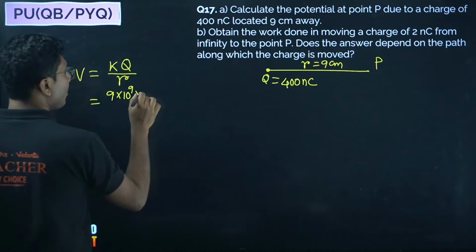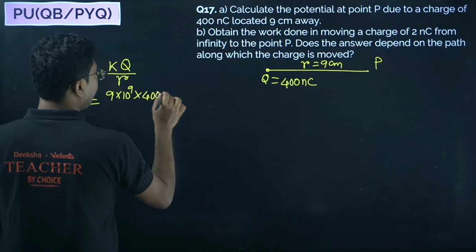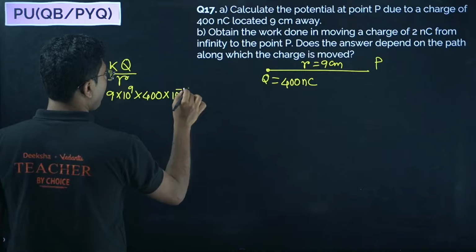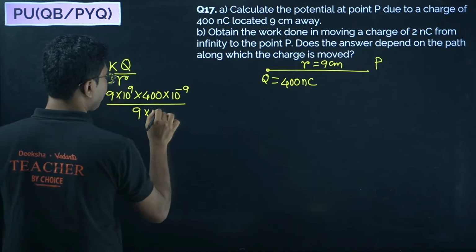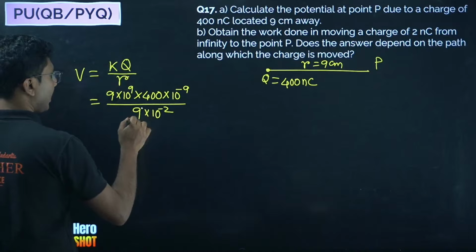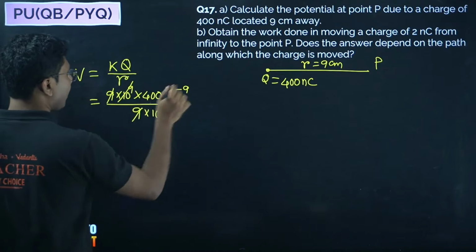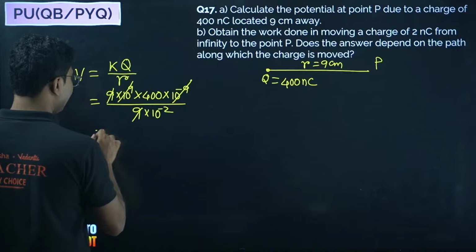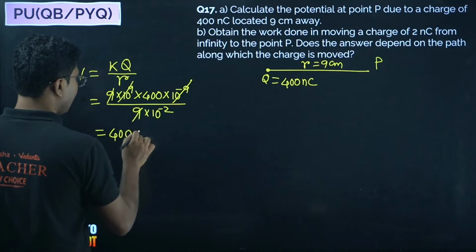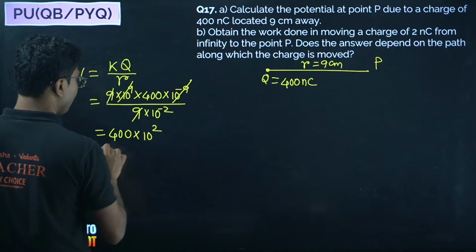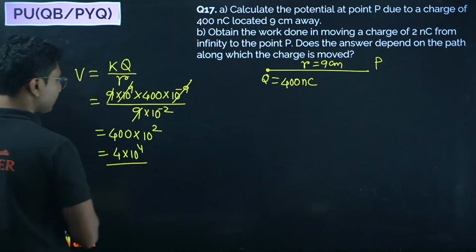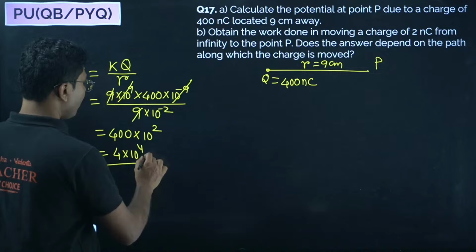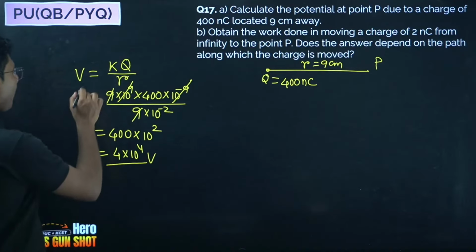Q is 400 nanocoulomb and distance is 9 centimeter. So 9 cancels, 10 to the power of 9 and 10 to the power of minus 9 cancel, we get 400 into 10 to the power of plus 2, that is 4 into 10 to the power of 4. So this is the potential at this point P.